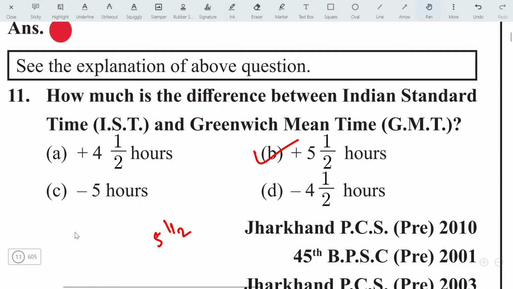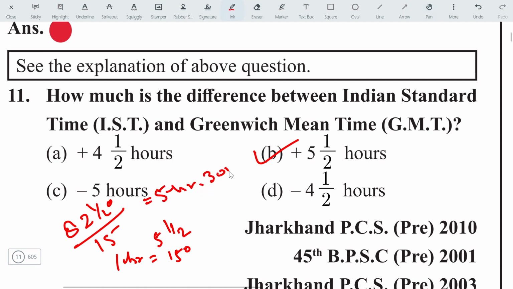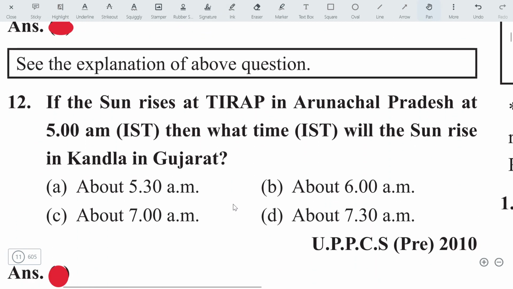Actually, Indian Standard Time is located on 82.5 degree. As we know, for 1 hour it is 15 degree. So if we divide 82.5 degree by 15, we will get 5 hours and 30 minutes. The answer will be B. Let's move on to the next question.